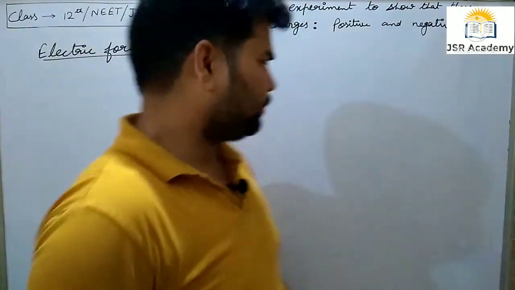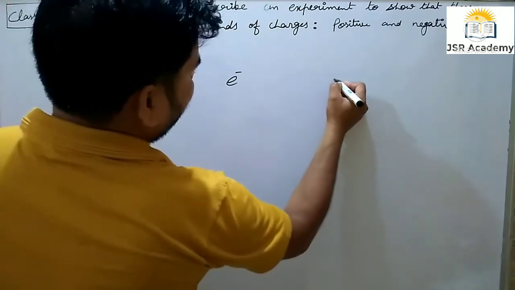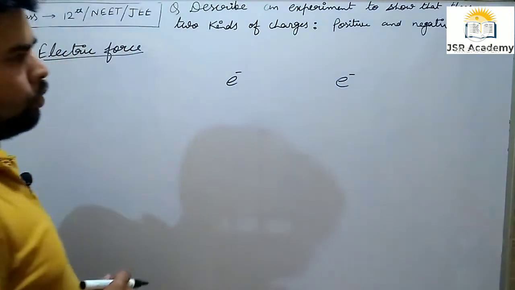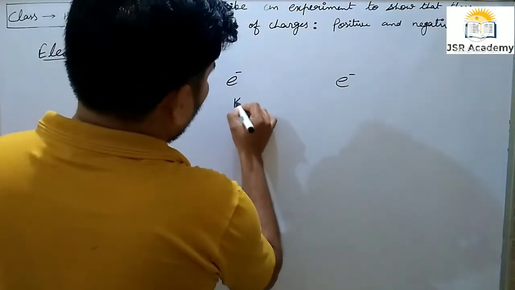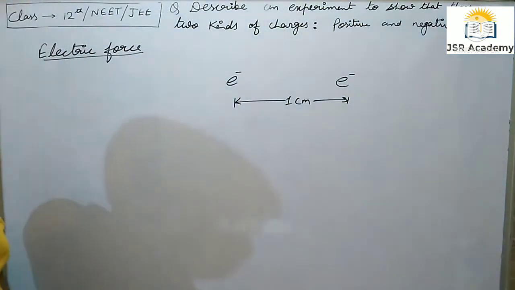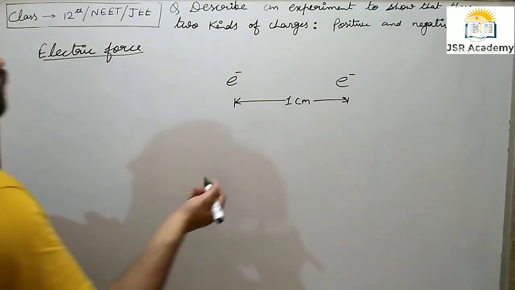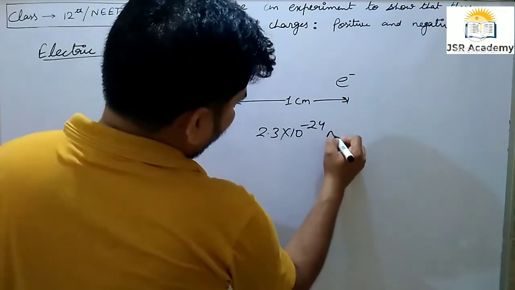For example, if there are two electrons and the distance between them is 1 centimeter, the force is 2.3 into 10 to the power minus 24 Newton.